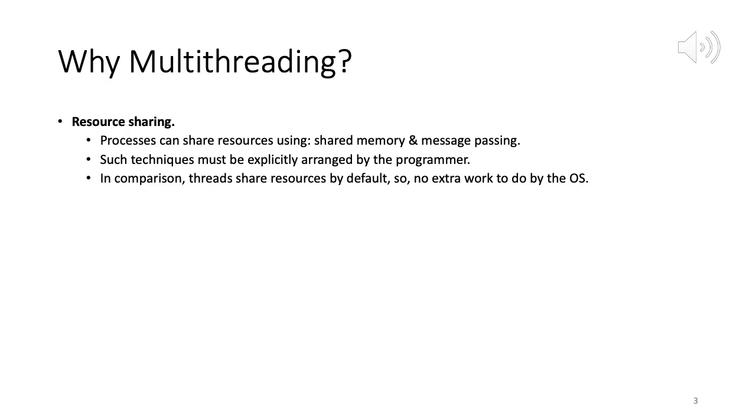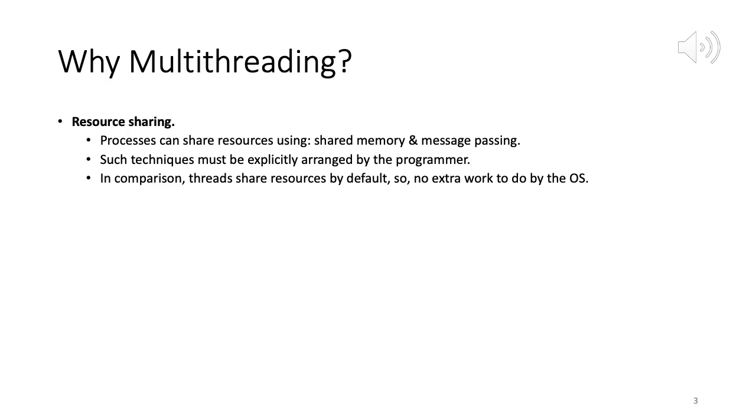Now the important point here is such techniques must be explicitly arranged by the programmer. So by default, various processes do not share their resources. We saw in that shared memory program, we have to execute some particular system calls.